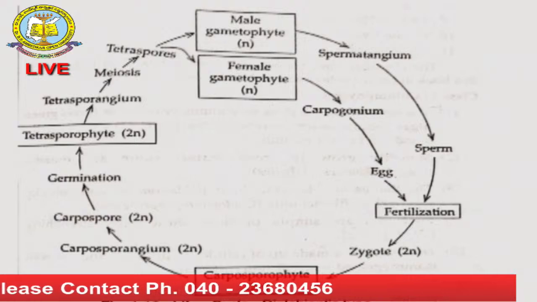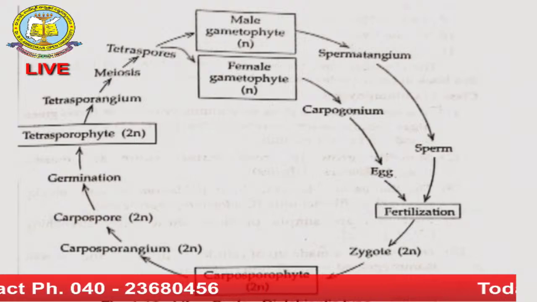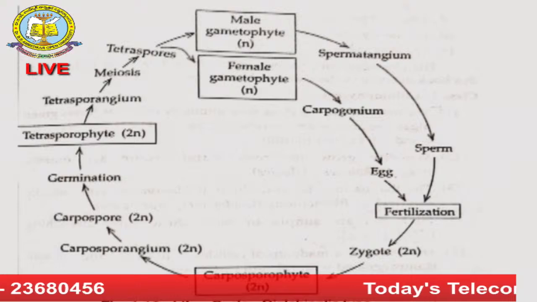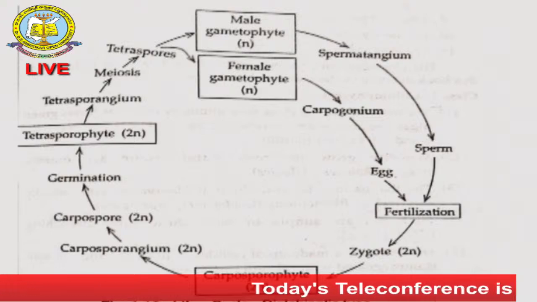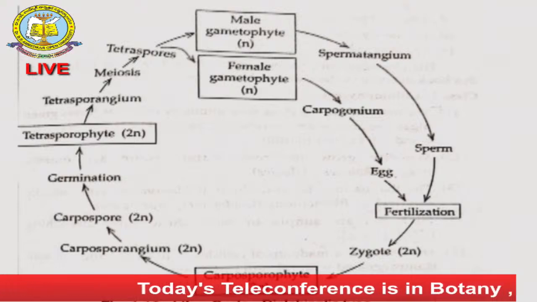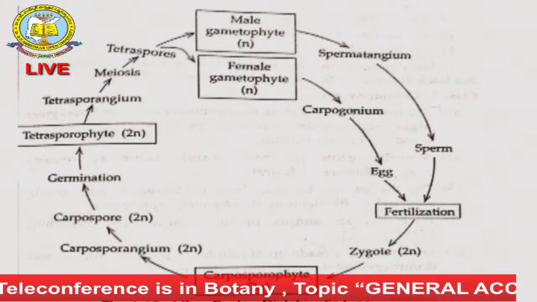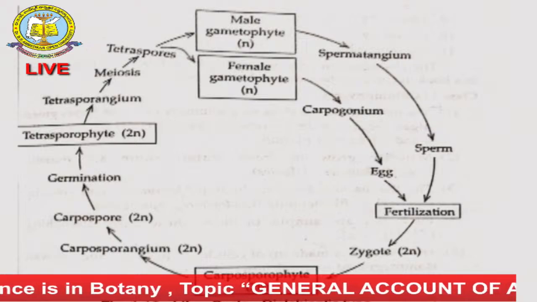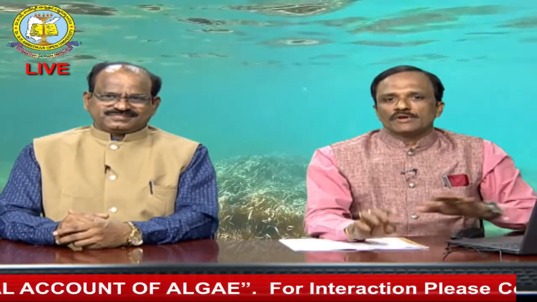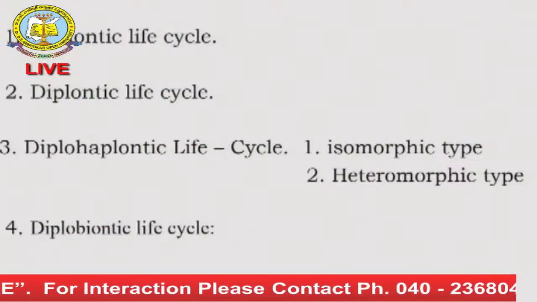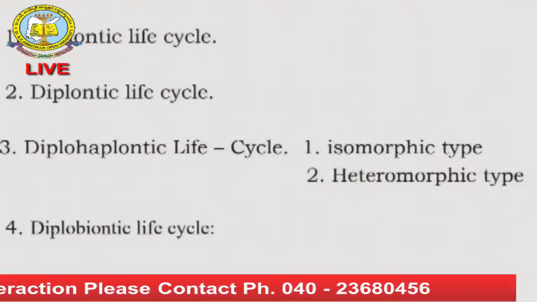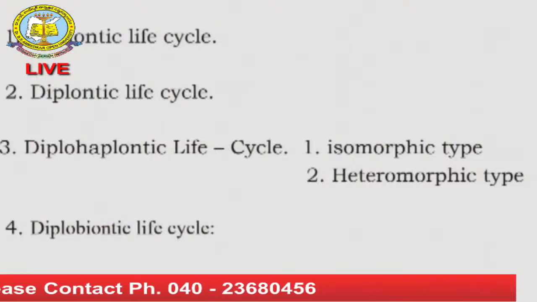You see, after that the zygote does not directly produce a plant. After completing the reproduction, when the zygote is formed, the zygote goes through some type of modifications. Okay, so that's why we call this the diplobiontic life cycle. So here we are looking at four types of life cycles. One is haplontic, diplontic, haplodiplontic, and diplobiontic life cycles.